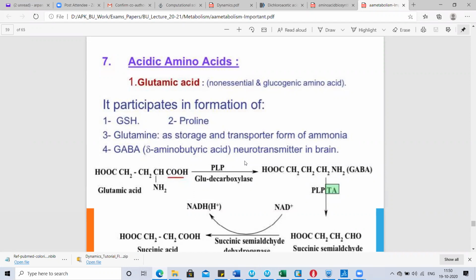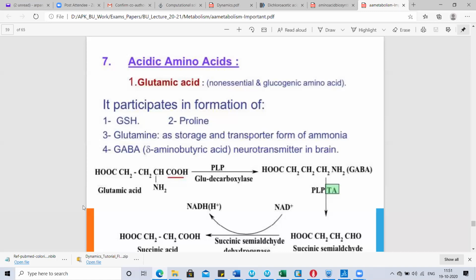It is also involved in the formation of glutamine, which is a storage and transporter of ammonia inside the body. The fourth important function of glutamic acid is the formation of GABA, gamma aminobutyric acid. It is an important neurotransmitter in the brain.